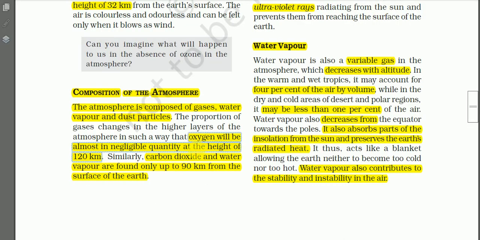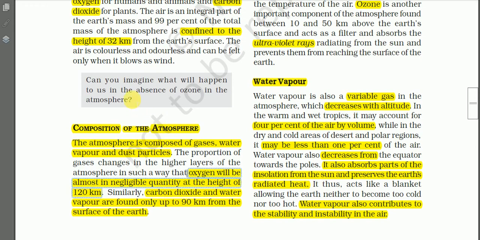As mentioned here, oxygen will be almost negligible in quantity at a height of 120 kilometers. Beyond 120 it is almost negligible. Actually, as mentioned earlier, almost all the gases are mainly confined within 32 kilometers from the earth's surface.